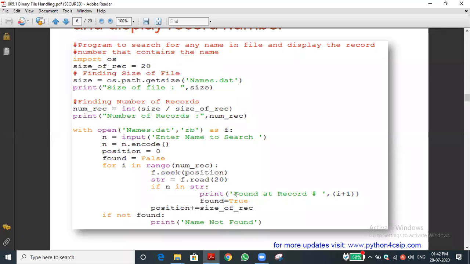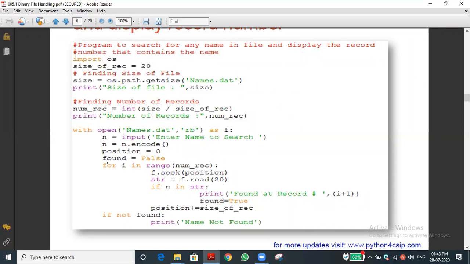What is the thing? Print of found record, found at record hashtag. We are asking to print the statement I plus 1. What is I? Before, 0 was assigned, now it is 1. 1 plus 1 is 2. Because it is the second record, and the for loop will automatically be iterated from 0 to 4. For record numbering, it starts from 1 only, record number 1, like this we have to say. Now you can see record found at 2.